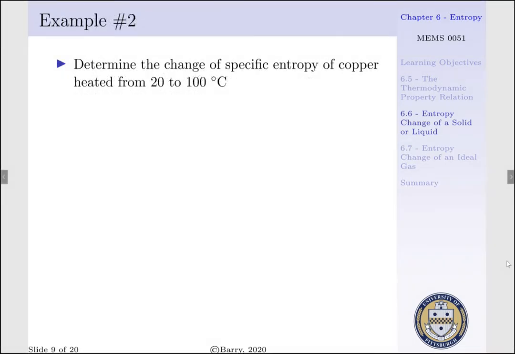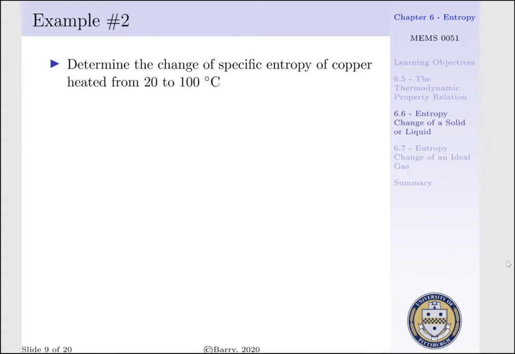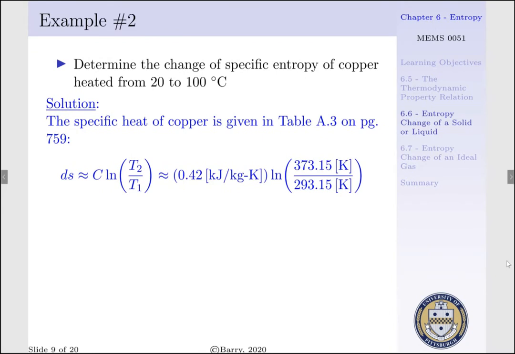If we want to determine the change of specific entropy of copper heated from 20 to 100 degrees centigrade, we can employ this formulation. For us to begin, we'd recognize that we need our specific heat. If we go to table A3 on page 759 of our steam tables, our specific heat of copper is given as 0.42 kilojoule per kgK.